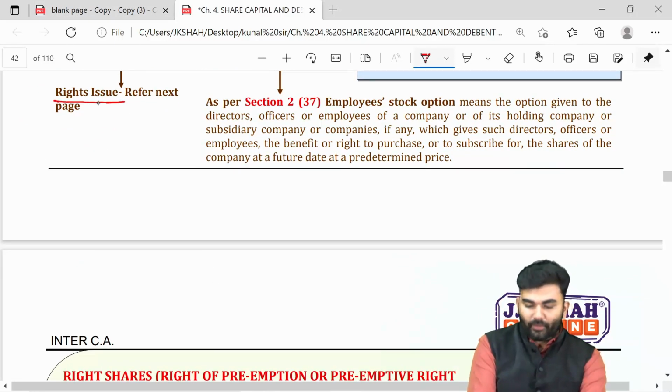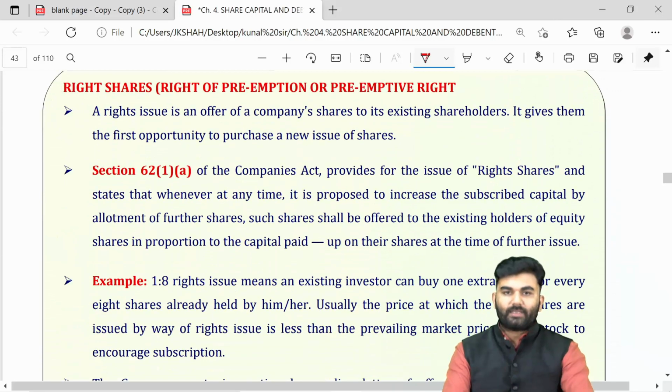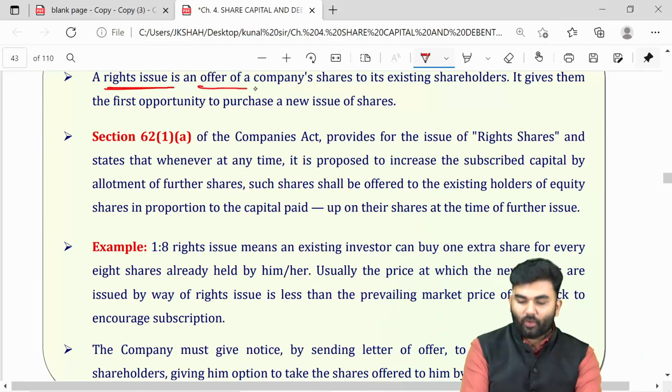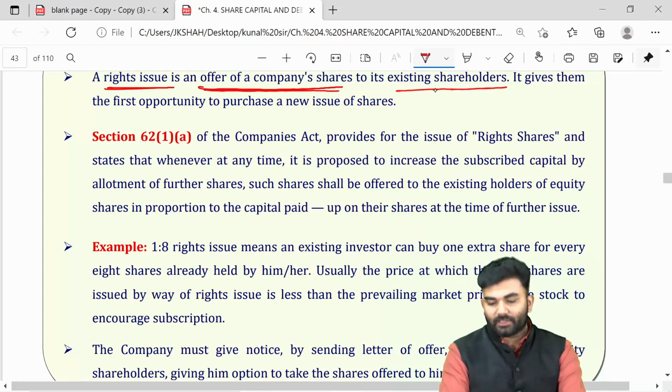Our main point of revision is the right issue. What is a right issue? The lawmaker says a right issue is an offer of a company's shares to its existing shareholders.